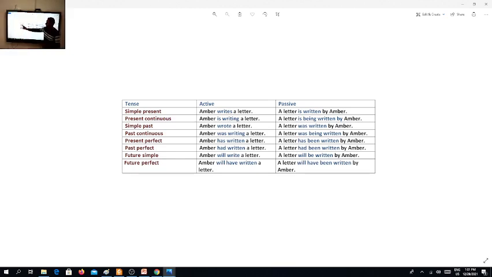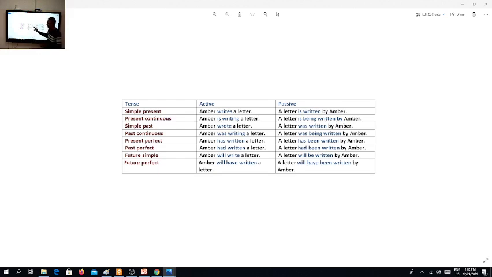Here, if I have another tense, which is the present continuous, for example, I say Amber is writing a letter. Here, is writing, what tense do I have here? Is it present simple, present continuous, present perfect? Right, since I have is, verb to be, then write with ing. So this is a present continuous sentence.